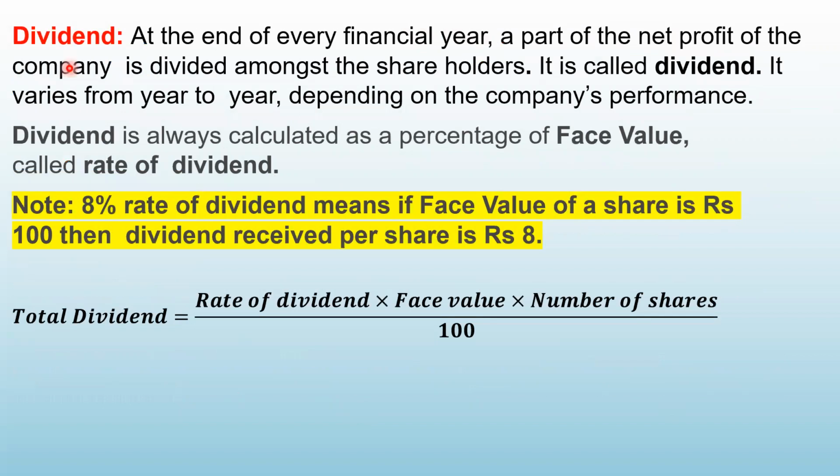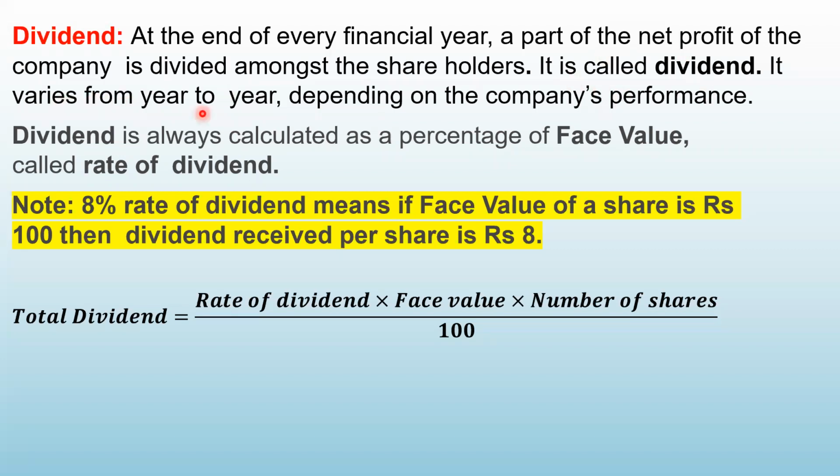Now, what is the meaning of dividend? As I told you, every shareholder will get a share of the profit because he becomes a partner of the company. The amount which he will receive is called a dividend. So what is the definition of dividend? At the end of every financial year, a part of the net profit of the company is distributed or divided among the shareholders. This is called a dividend. Whatever net profit the company has received, when it is divided among all the shareholders, that is called a dividend.